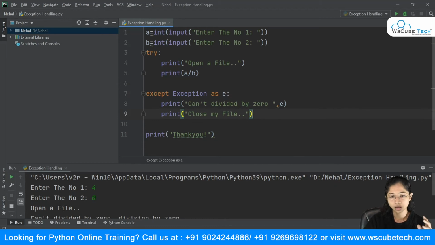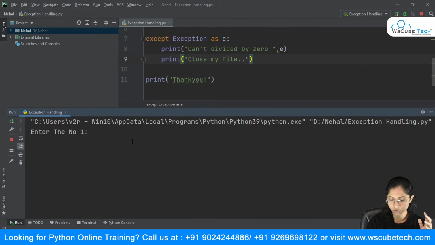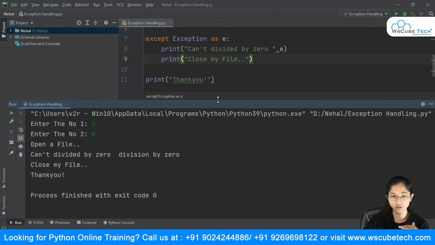All right. Now we'll run once again. Let's check what happens. Suppose I'm giving it a divided by 0 error. So it says open a file, can't divide by 0, division by 0, close the file, and thank you. All right, this works fine.